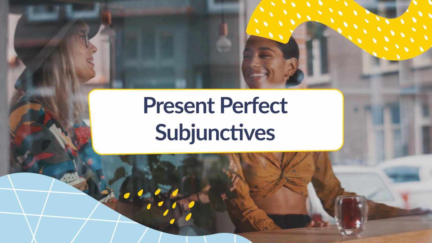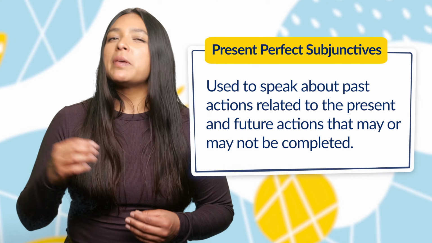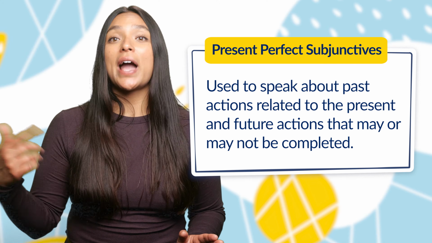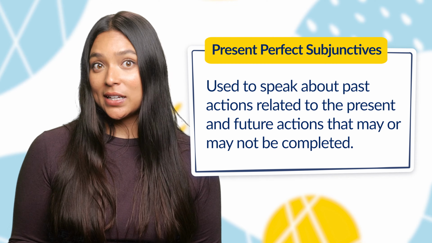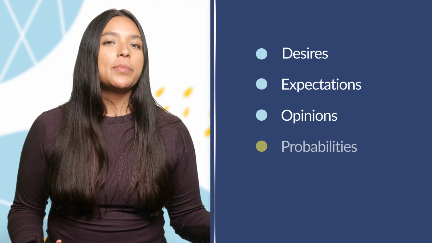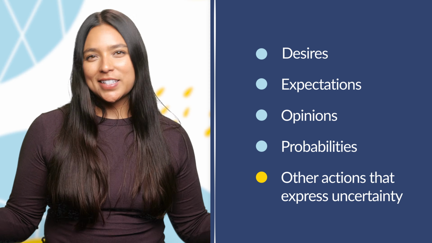The final thing that we're going to cover in this lesson is present perfect subjunctives. When we use the present perfect tense in the subjunctive mood, it is to speak about past actions related to the present and future actions that may or may not be completed. These actions tend to be desires, expectations, opinions, probabilities, and other actions that express uncertainty. Let's take a look at how to conjugate it and when to use it.